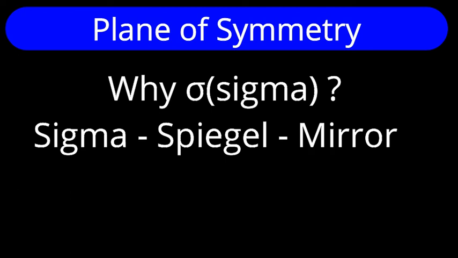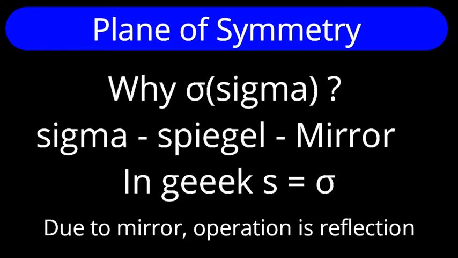And through a mirror, what happens? Reflection. So for Spiegel, the letter S is represented in Greek by the symbol sigma. Therefore, we use this small sigma symbol for mirror. So horizontal, vertical, and dihedral types are there. Is it clear?